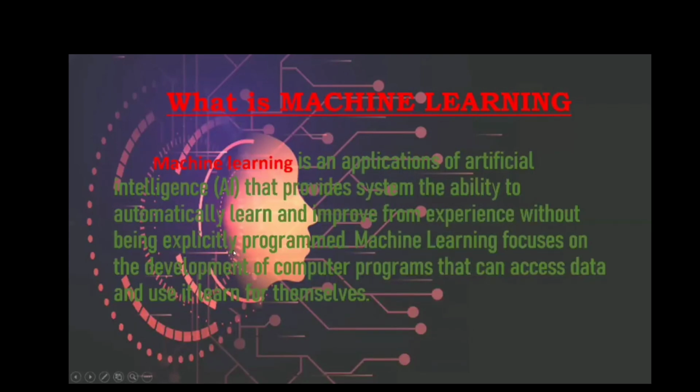Machine learning focuses on the development of computer programs that can access data and use it to learn from themselves. Machine learning is all about data, and it learns from the data. If you give some data previously and you give it again, machine learning will find it from that previous data. That is one of the very good features of it.